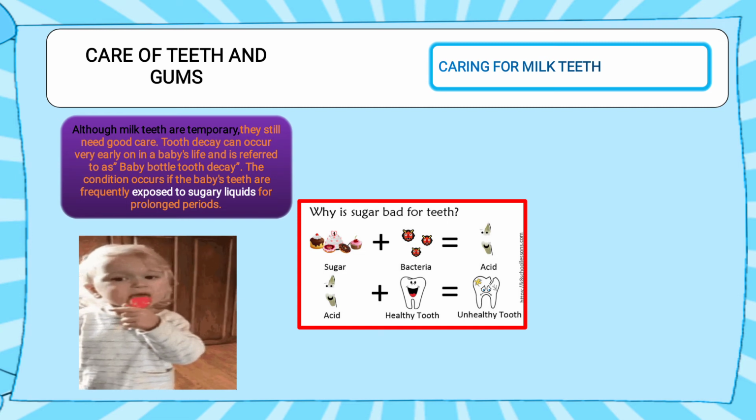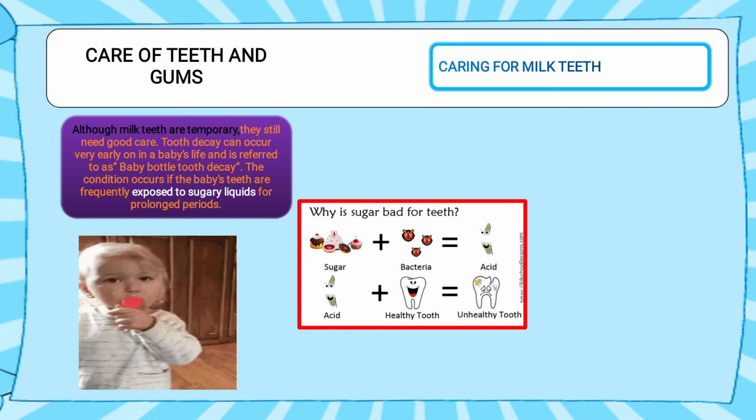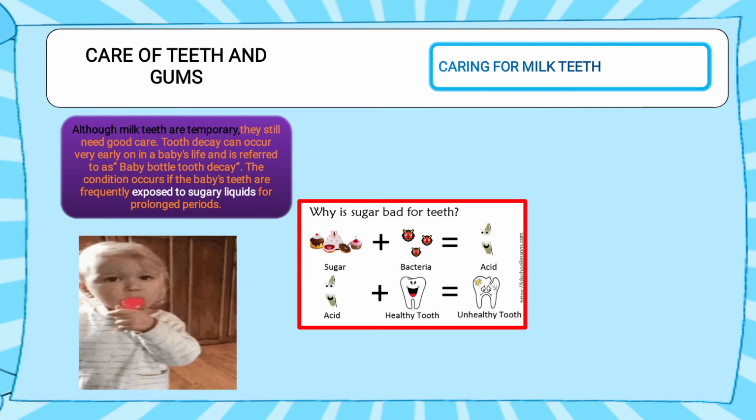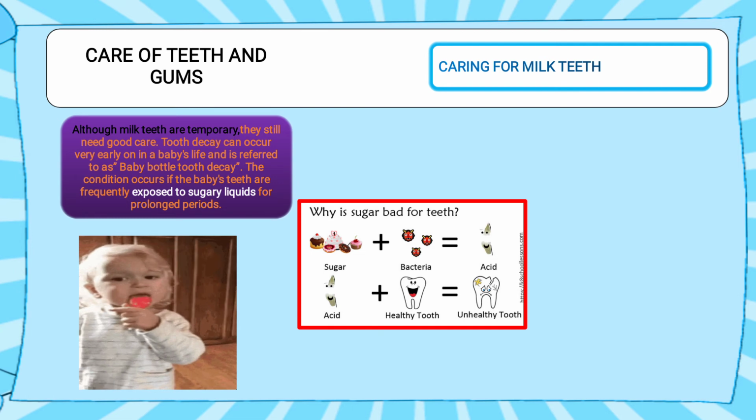Now in the image it is given how sugar helps in tooth decay. So when the sugar is stuck, as you know sugar is very sticky, it gets stuck to our teeth. So the bacteria present in our mouth attack that, they also want to eat that sugar.